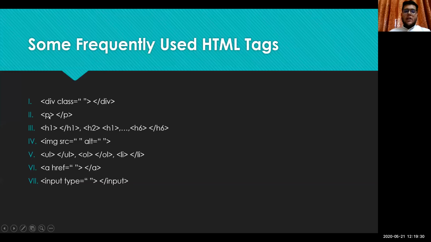Then we have the p tag. This p tag has a closing tag. Whenever we want to write some paragraphs in our website, we can use the p tag. P stands for paragraph. Okay.